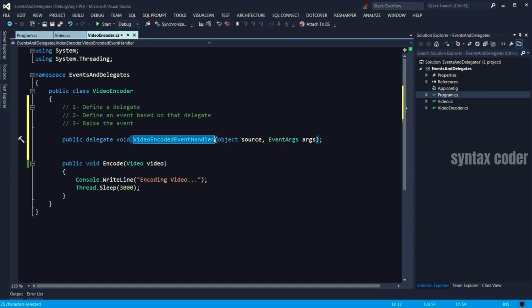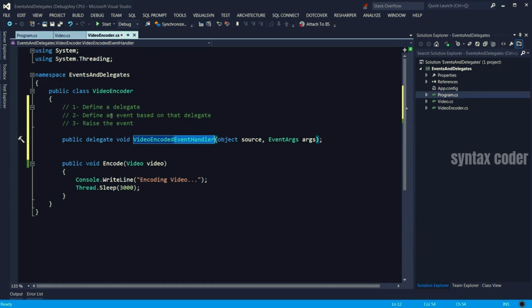Now, how did they come up with this name? In .NET, we have this convention that if the name of our event is going to be VideoEncoded, we use that and then append EventHandler as the name of the delegate. So that is our first step, define a delegate.